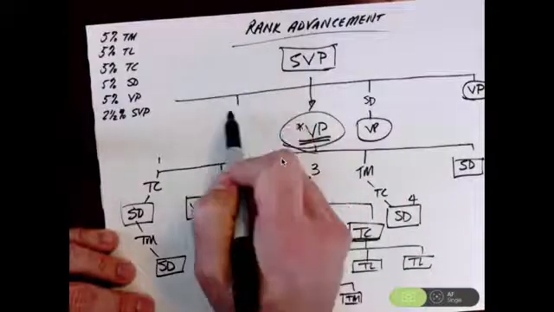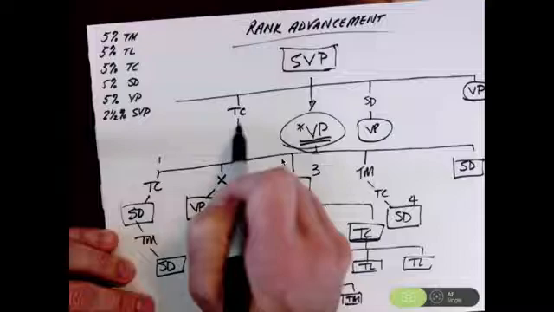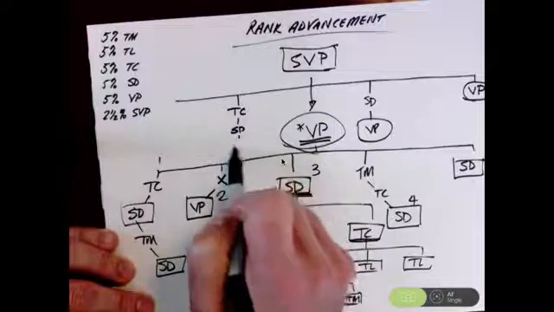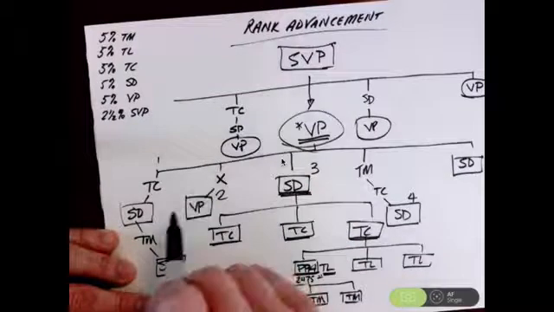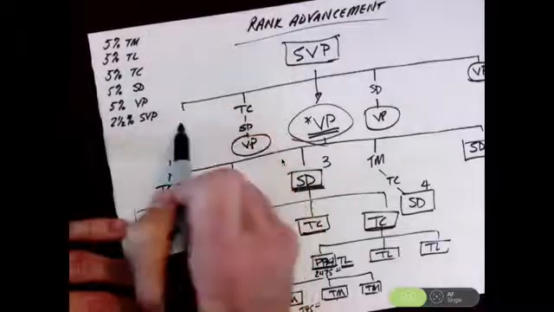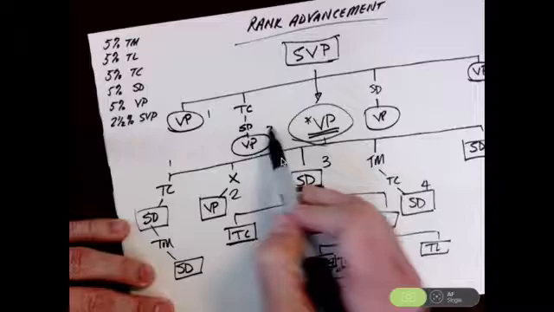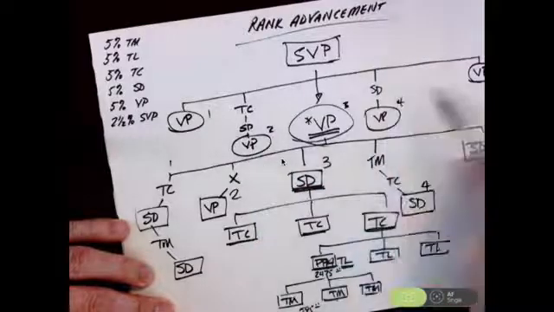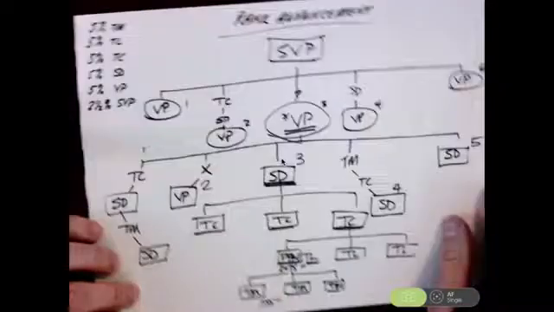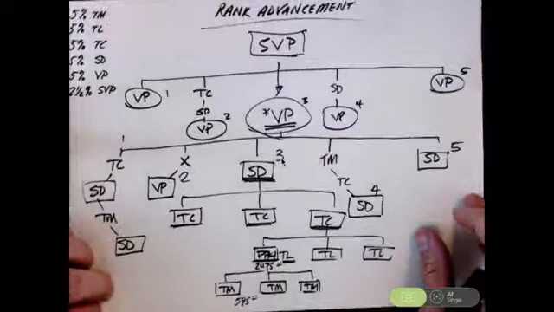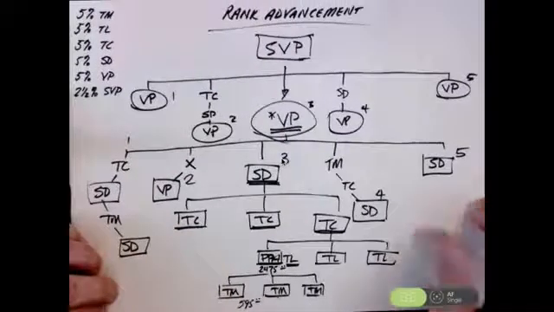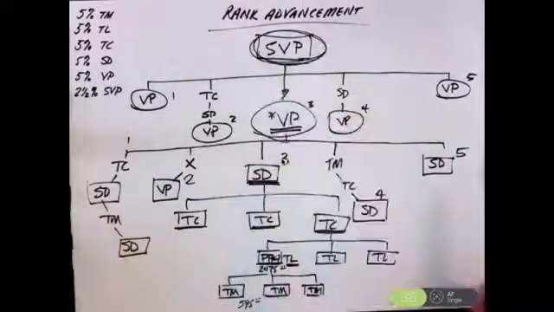Maybe you sponsored somebody over here who became a team coordinator, who sponsored a sales director, who sponsored a vice president. And now that vice president leg counts. And then over here, you sponsored somebody personally who became a vice president, and that leg counts. Now you've got 1, 2, 3, 4, 5 different organizations that have a vice president in them, and that makes you a senior vice president.